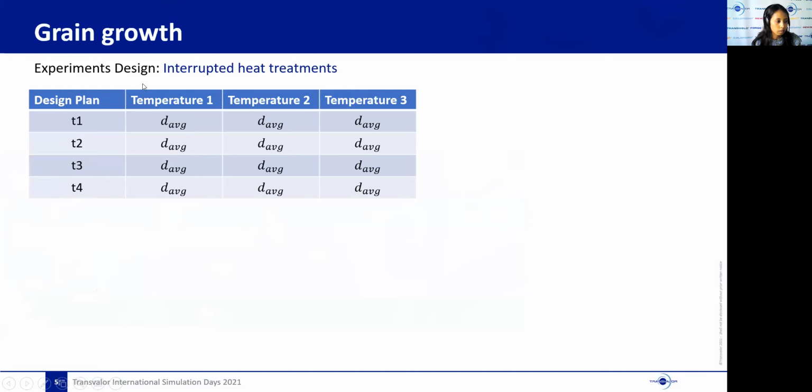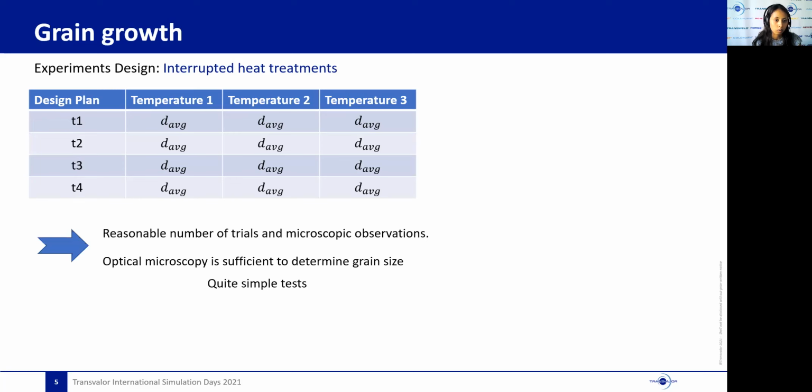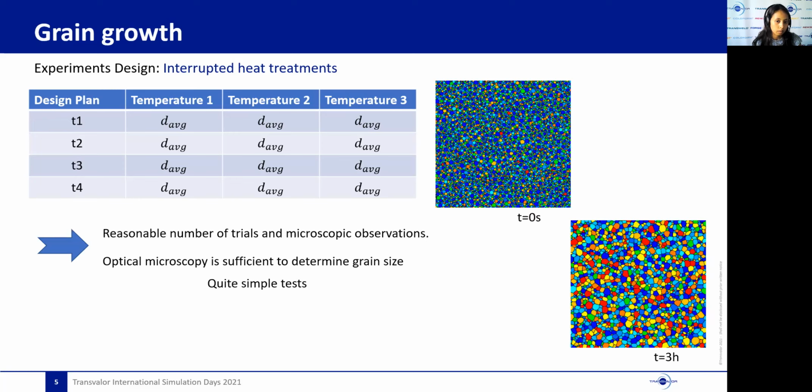As the table shows here, a total of 12 tests, for example, are needed to cover the whole domain. The tests are quite simple because only optical microscopy is needed to study the grain evolution. But be careful, one thing that we need to check before the beginning of the test is the initial state. The polycrystal must be fully recrystallized and free of any stored energy.